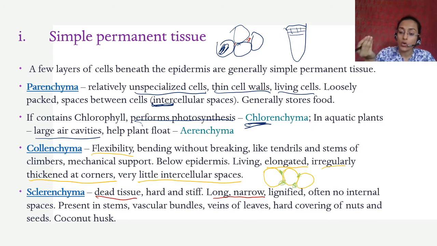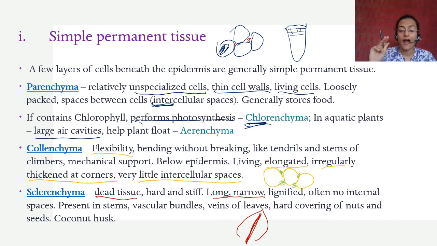You see it in coconut husk, the covering, the hair of the coconut on the husk, that is made up of sclerenchymatous tissue. It is present in stems in vascular bundles, to provide support, and this is a thick support, right? It is not very flexible. It is found in the veins of the leaves. When you see a leaf like this, there is the main vein, right? Even in that you have sclerenchymatous tissue.